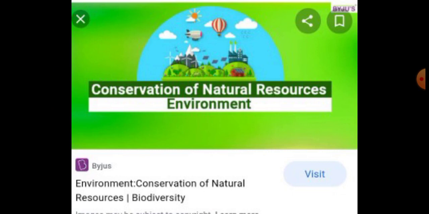For example, first we should recycle and reuse things as much as possible. Then farmers must use some techniques in their agricultural fields. We should save electricity. Then afforestation is one of the important measures to protect natural resources. So if we do all these things, we can conserve the natural resources.